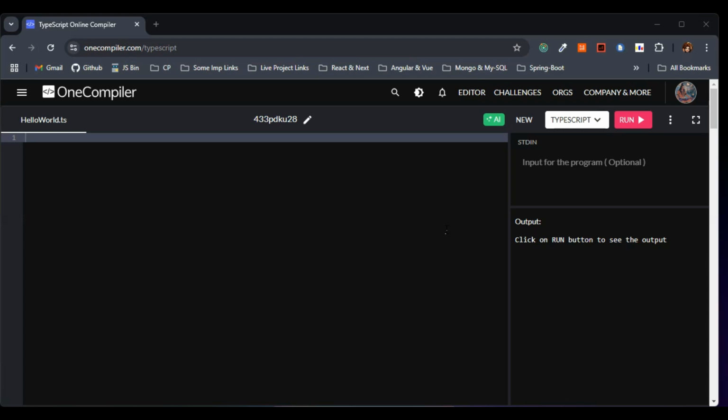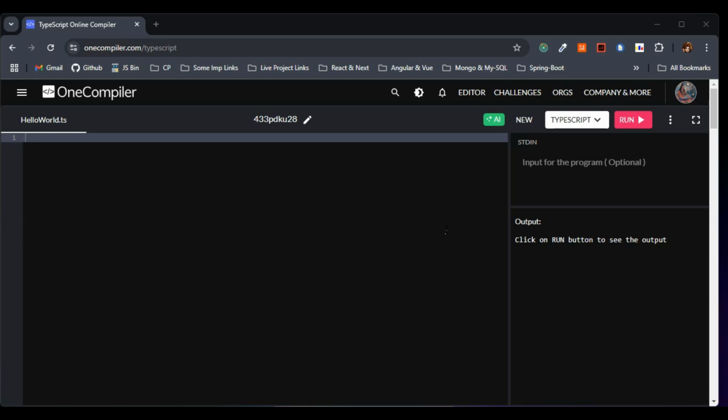So what is typecasting basically? Typecasting in TypeScript allows explicitly converting a variable from one type to another using the as keyword. How is it useful? It is useful when we know more about the type than TypeScript can infer.